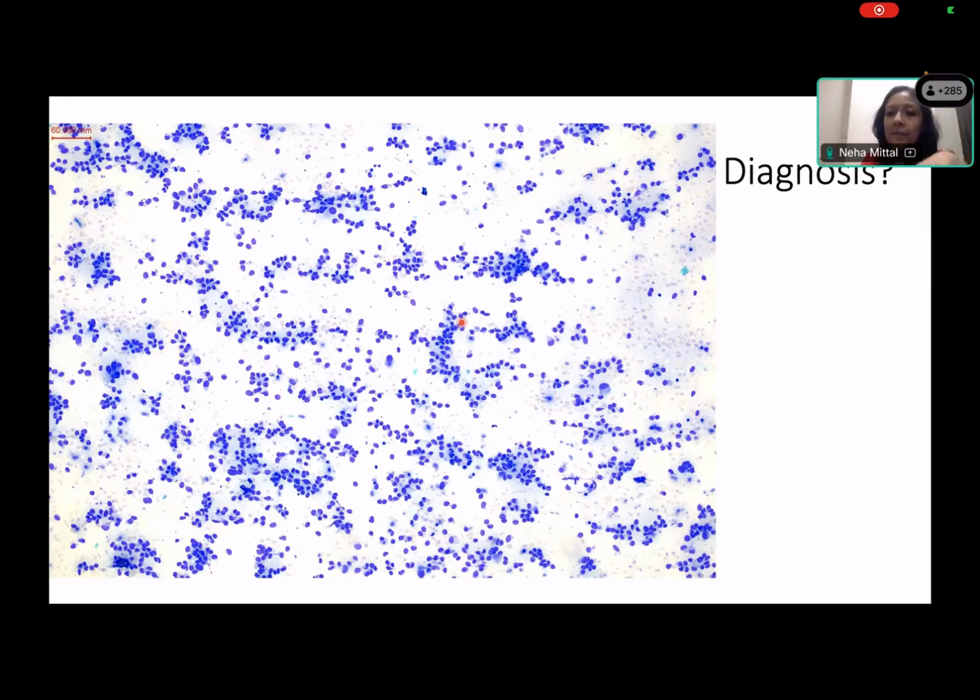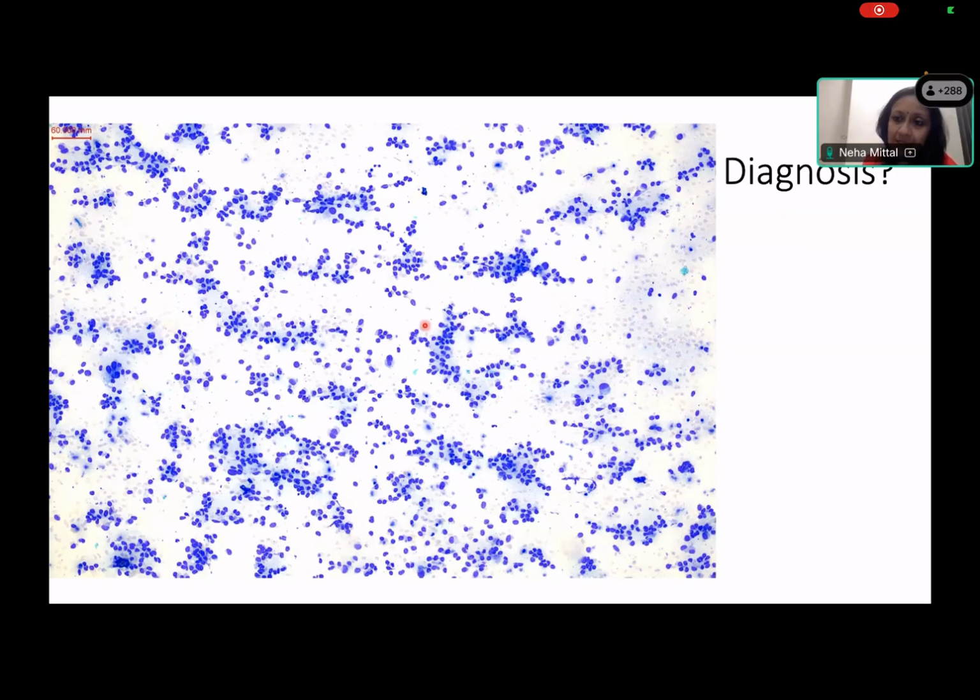Also, as I told you, the reason I made you compare features of PTC versus medullary is because oncocytic papillary thyroid carcinoma, with its oncocytic cells, can also come like this as a very disseminated population. Oncocytic PTC and medullary can be very difficult to distinguish because oncocytic PTCs may not have all features of PTCs, right? So that is also a differential on cytology, in which case you may have to ask for serum calcitonin levels to distinguish. But most of these cases will show you features which are classical.